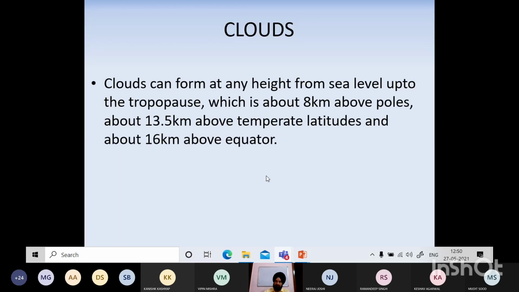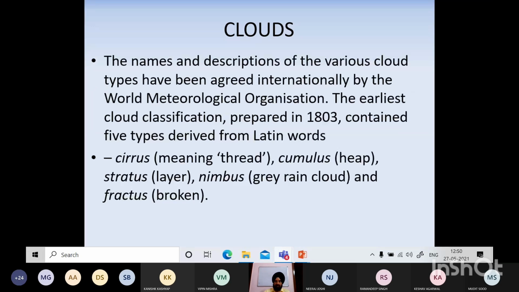Can form at any height, right from 8 km above poles to 13.5 kilometers, जहाँ आपका tropopause starts. So there is no limit. That's why these clouds are low level, high level, and medium level clouds are there. तो ये जो नाम आए आपके लो लेवल, हाई लेवल एंड ऑल दैट, दिस नेमिंग ऑफ कोर्स इज डन बाय